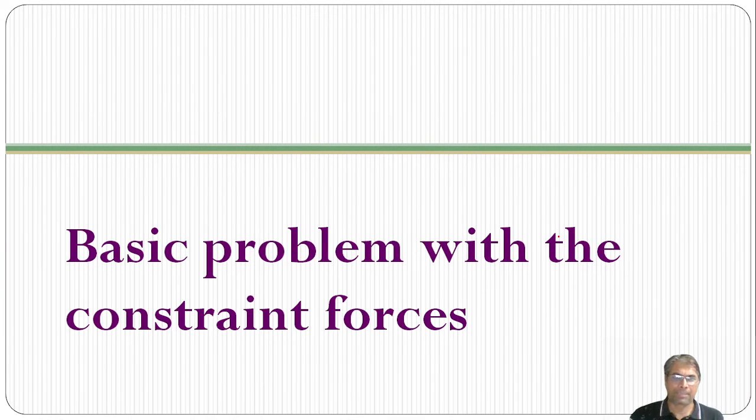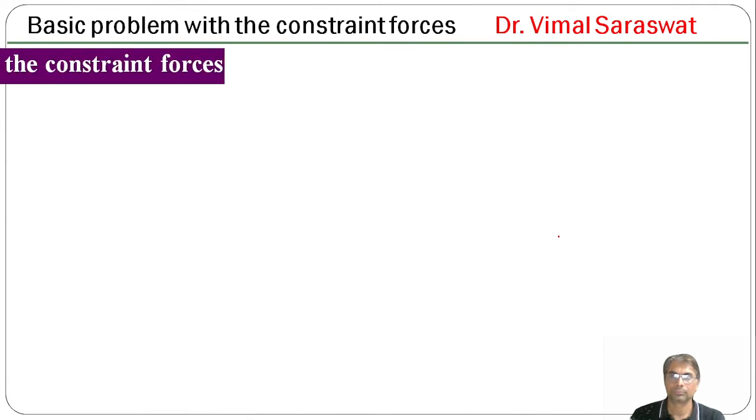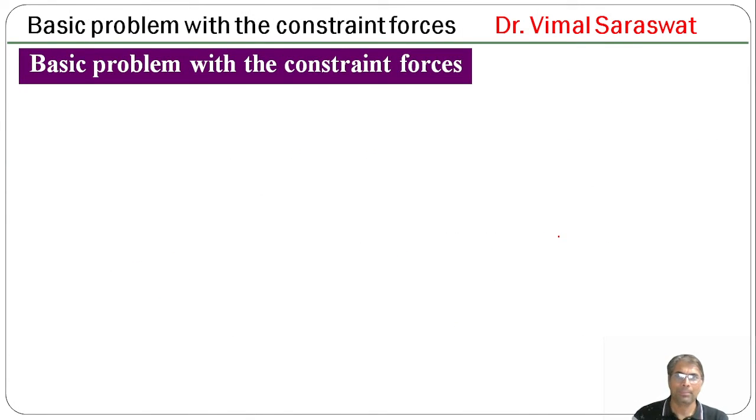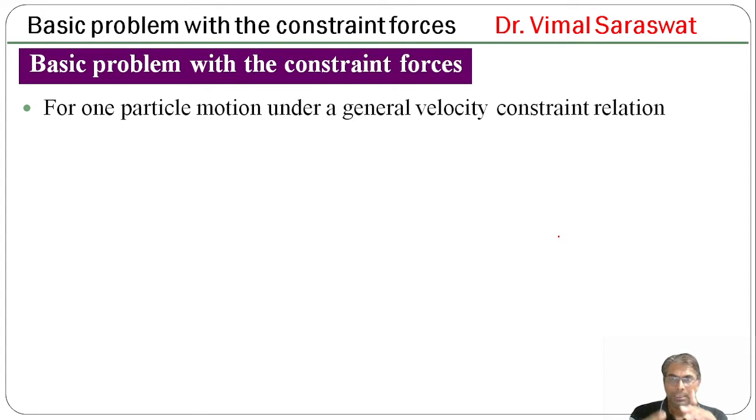Now, the basic problem with the constraint forces. So, the basic problem with the constraint forces for one particle motion under a general velocity constraint relation g, which is a function of r, r dot and t, is equal to 0.